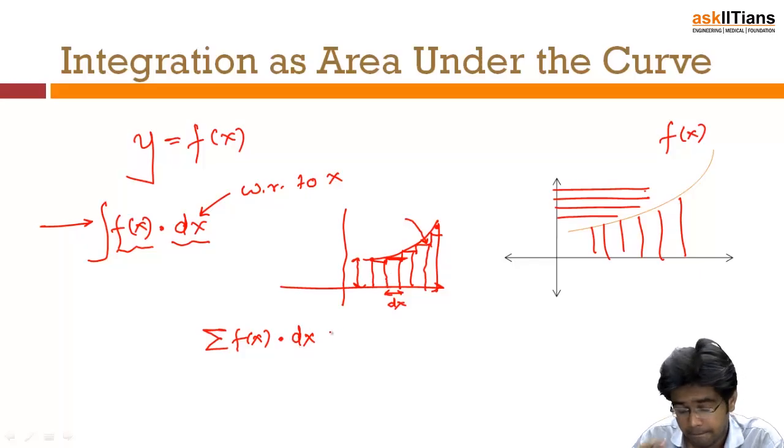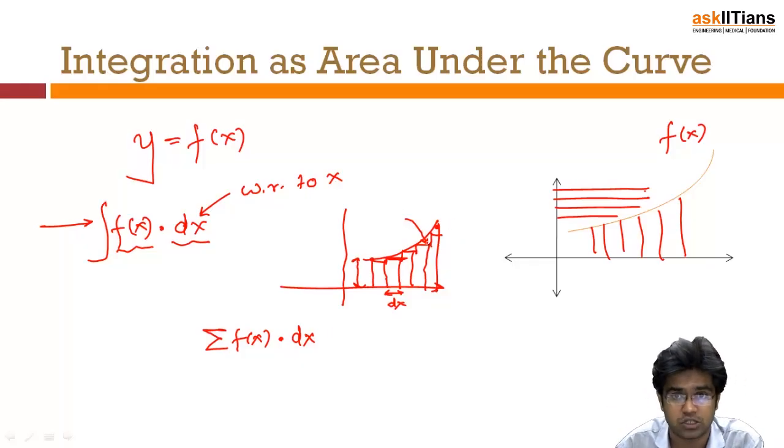This is the area. But the point of confusion is that you would ask me, sir, why have you left these small portions? Where are we accounting for the small portions? That means our method has some error. There is a slight error.